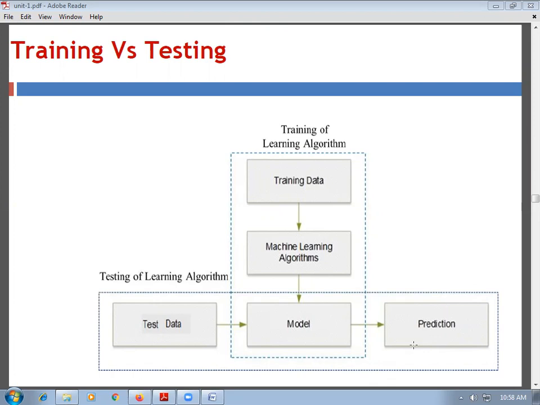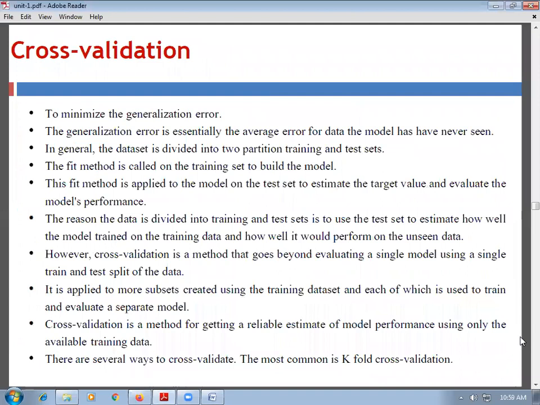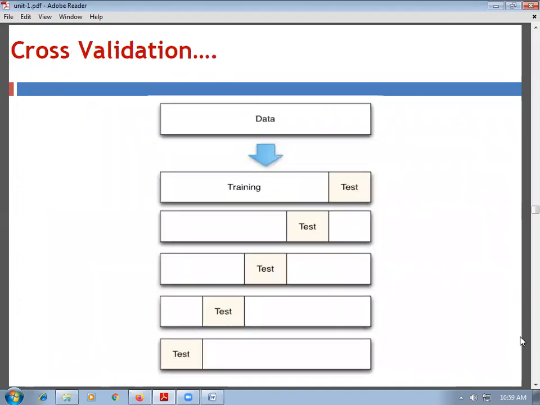Now, in the second phase, as we know, the machine learning model is provided to the testing phase, and the input to the testing phase is test data. With the help of the test data and the machine learning model, it will do the prediction. Okay, that is training versus testing. Next is cross validation. Cross validation is used for estimating model performance as well as improving the performance on the available training data.